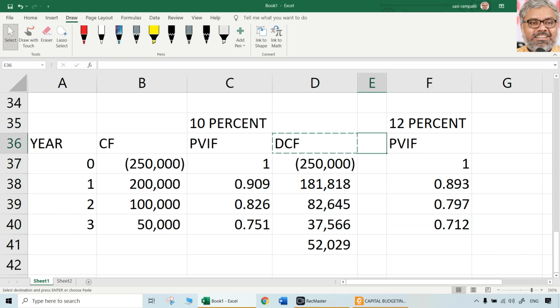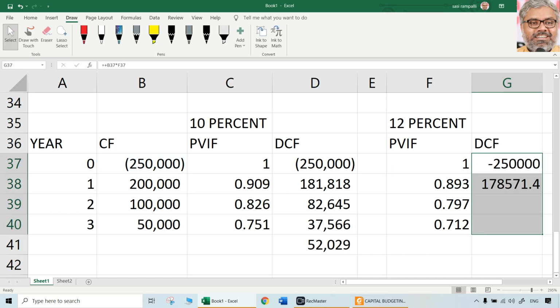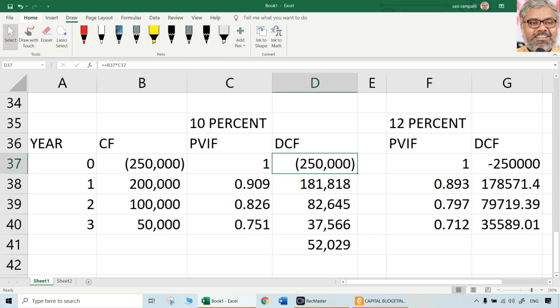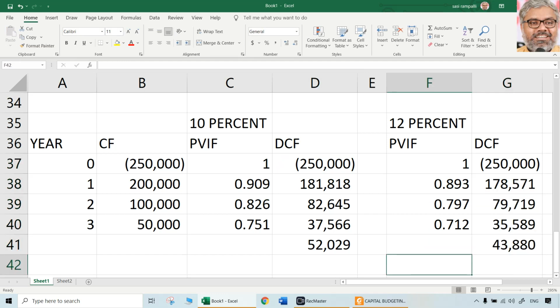Then you need to find out discounted cash flows. Cash flows multiplied with the PVIF. Total them. No need of any decimals. Then the sum of that is 43,880. Very much positive. So this 12%, 13% is not going to give us any result. It is going to be definitely a very big percentage, something like 20 or maybe more than that. So as I told, don't worry about it. Just go with the formula, simple.